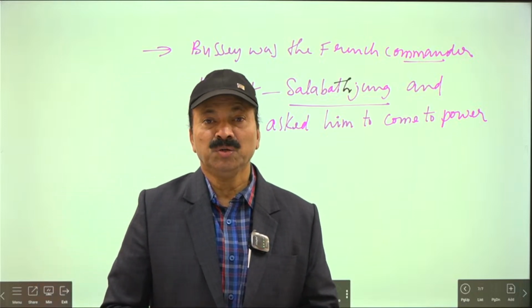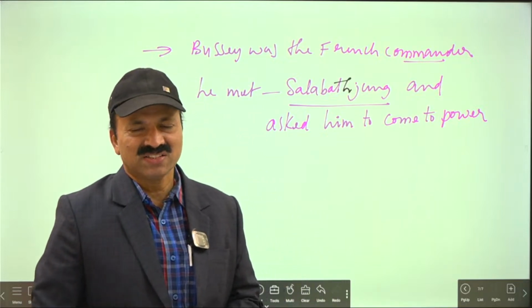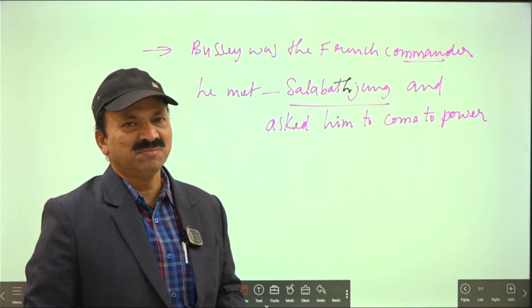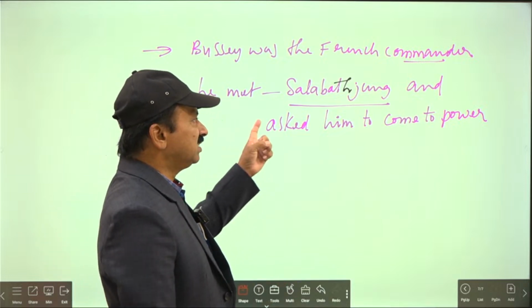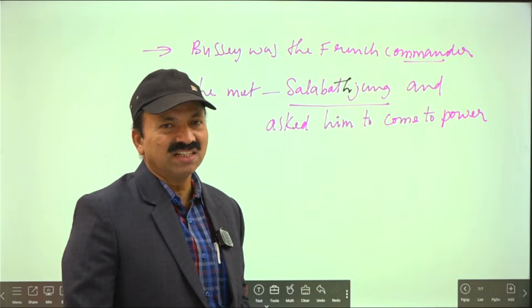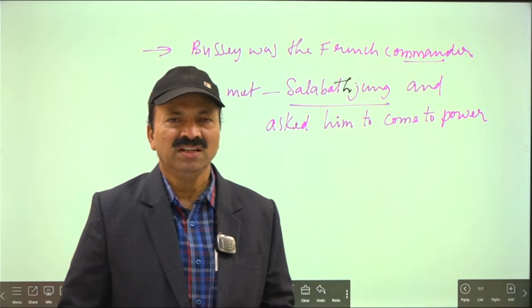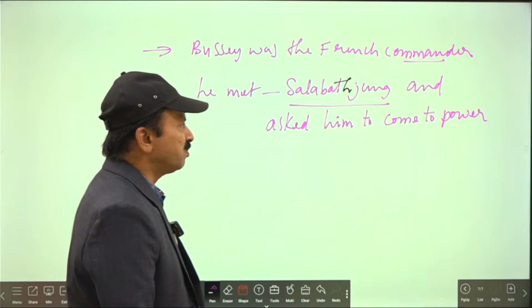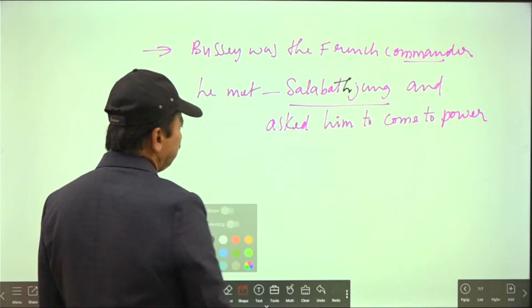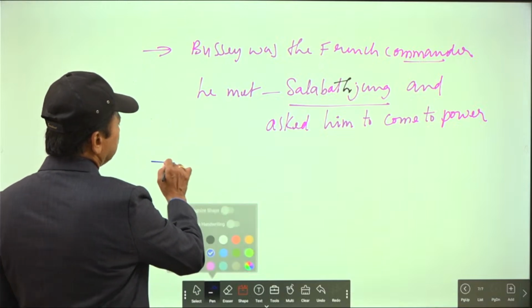We have to give permissions to the French to start their industries and to extract raw materials, and at the same time some other important things. Like that, this is said. Then Salabat Jung was declared as ruler. He came to power in the year 1751 and continued till 1761. So with the influence of the French only he came to power.